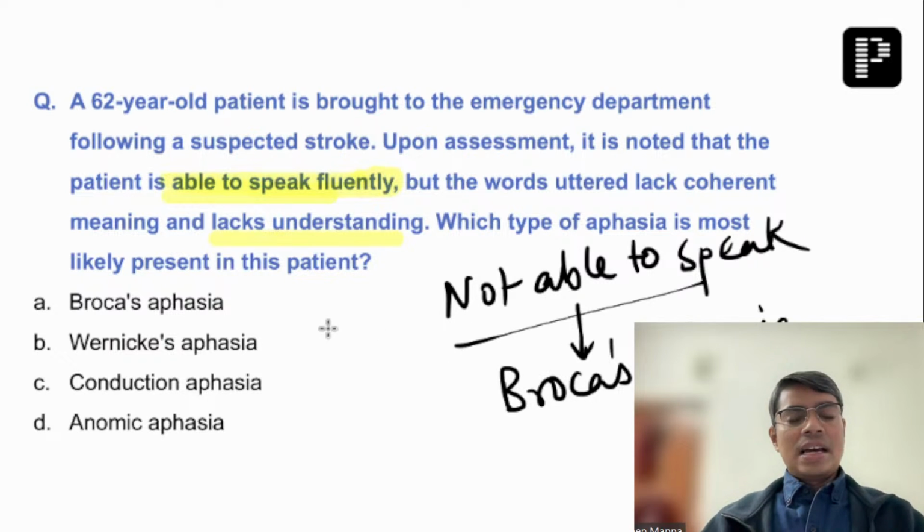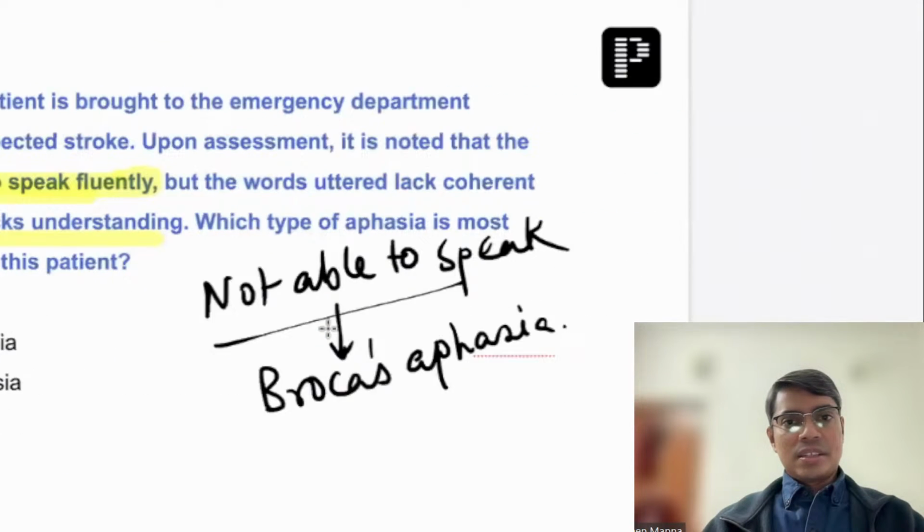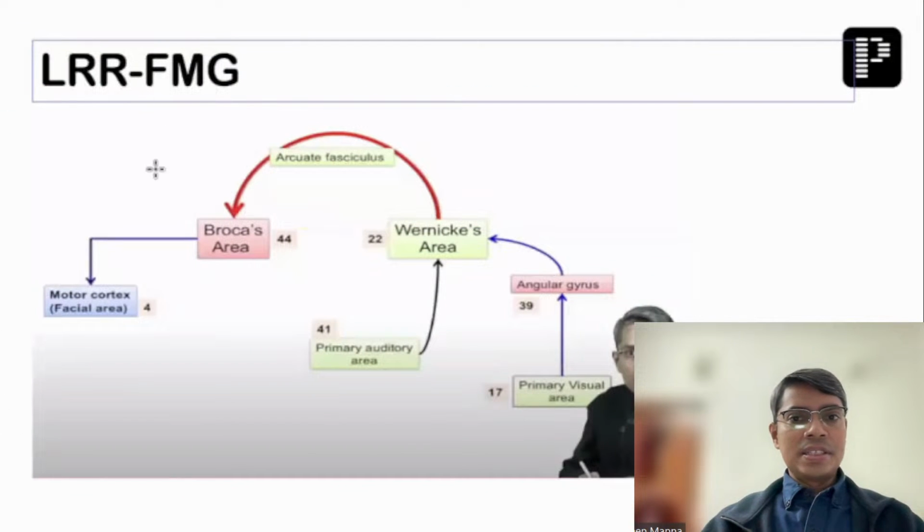This topic I have also discussed in my LRR session. If I can show you the LRR image, this is the LRR that I took for you on YouTube. There I discussed that this is one of the important topics for FMGE examinations, where I told you that Broca's area is responsible for speech production, and Wernicke's area is responsible for understanding. Whenever you are saying anything or hearing anything, it passes through Wernicke's area. So if Wernicke's area is destroyed, then Broca's area is intact, and Broca's area being intact means the speech will be fluent.